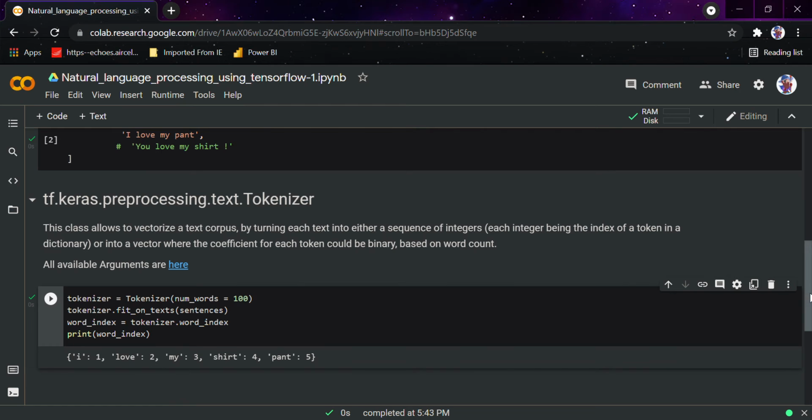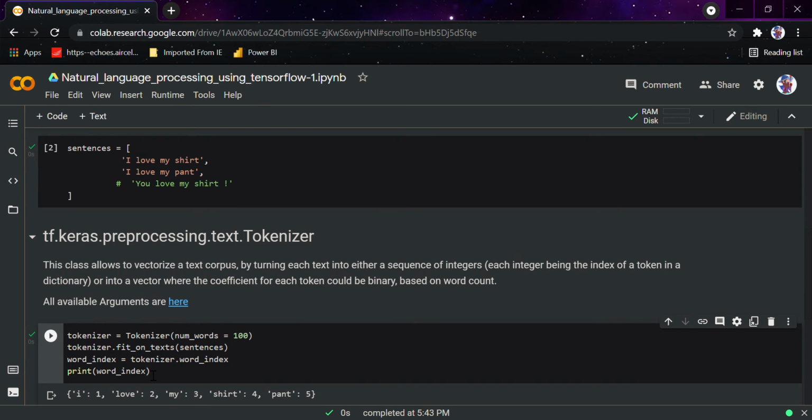So you can see the code I have written here. I would explain it in a while. Till then, I love my shirt, I love my pant. So I is the first word, love is the second, my is the third, then shirt, because it's in the first sentence, is fourth, pant is fifth.